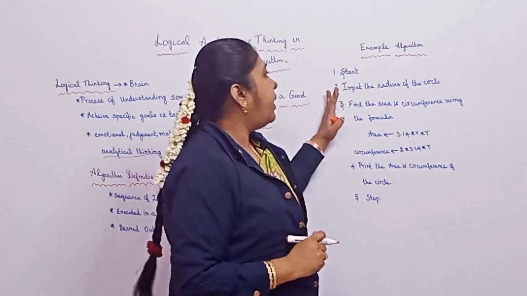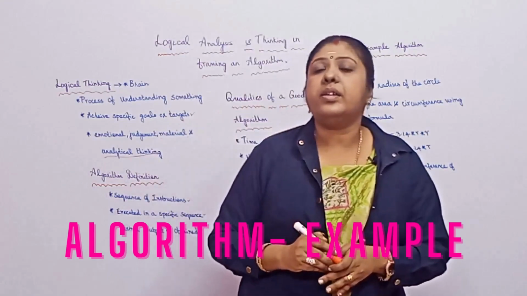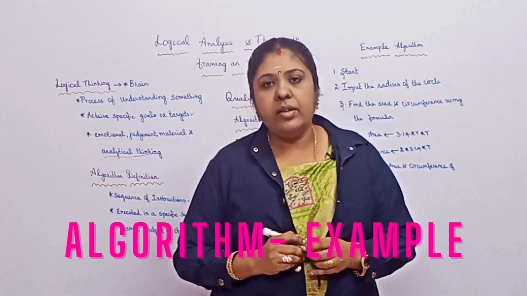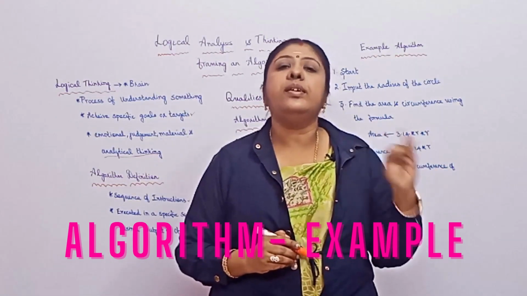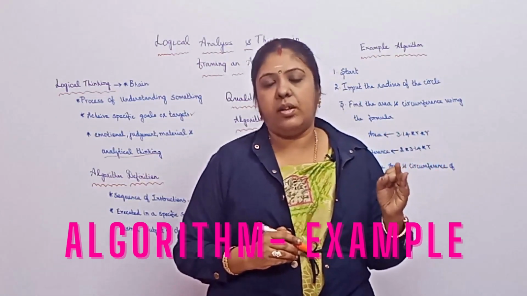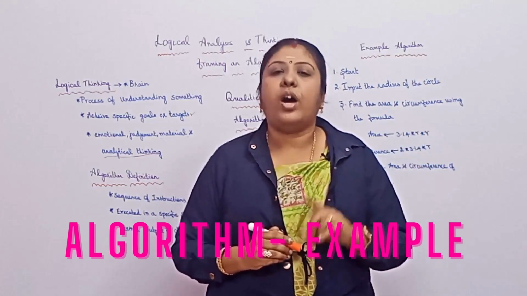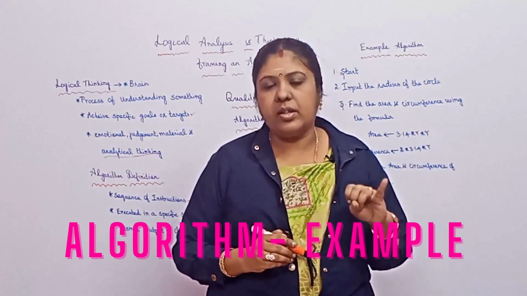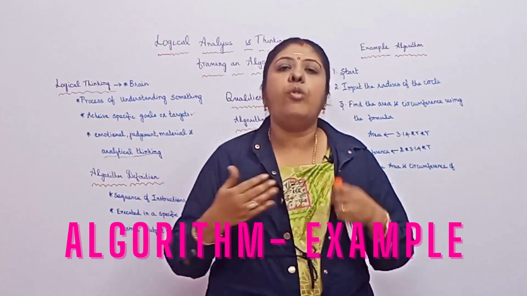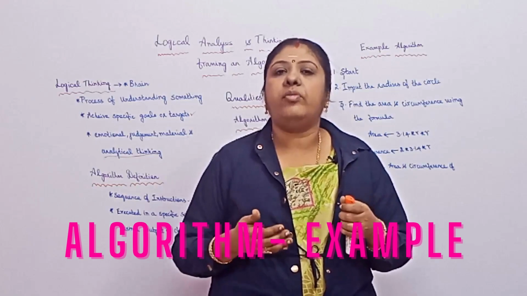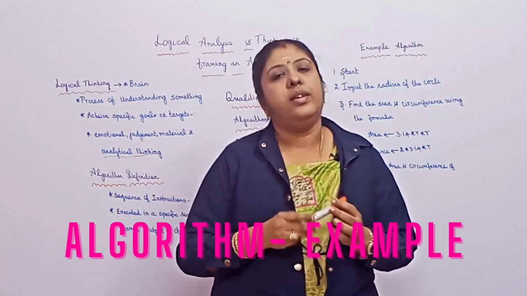Next, consider the example algorithm. Here we had given a radius for a particular circle. We have to find the area and then the circumference of the circle. Before writing this algorithm, you have to know the formula for finding the area of a circle as well as the circumference of the circle. Then we have to know how many variables are needed to evaluate. With the minimum number of variables, we have to evaluate and find the result.